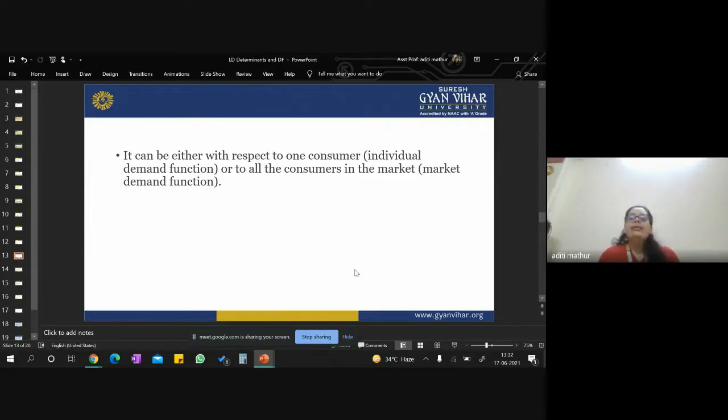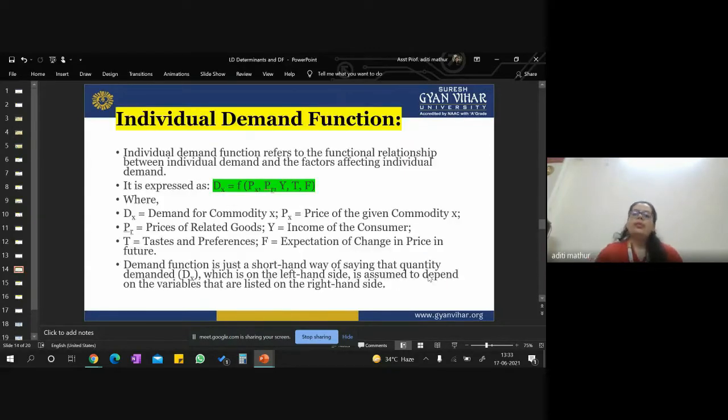So it can be with respect to one customer. If you are just understanding it for one customer, you will call it an individual demand function. But when you are understanding it for all the customers prevailing in the market for your product, then it becomes a market demand function. So we can say that the demand function is further bifurcated into two: the individual demand function or the market demand function. So let us see both of them one by one.